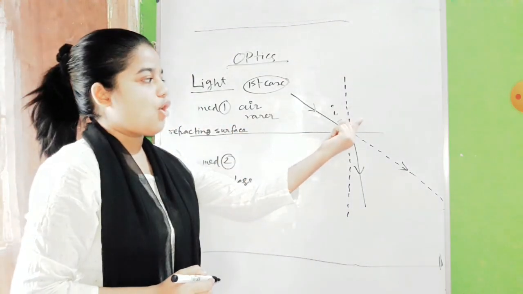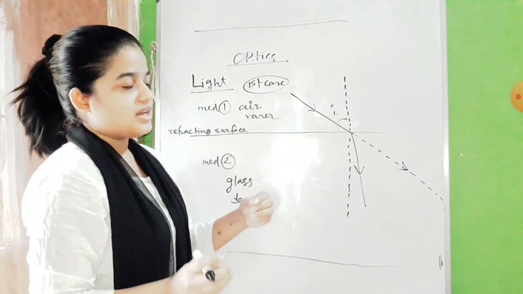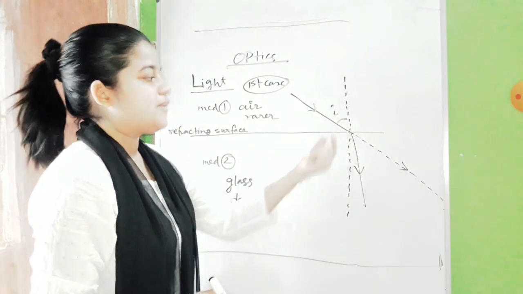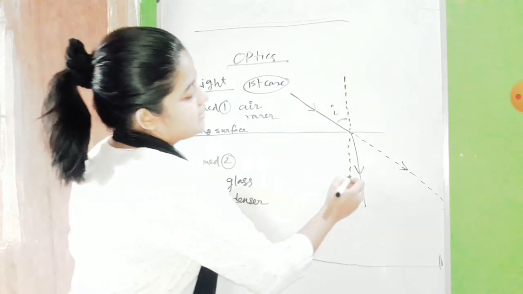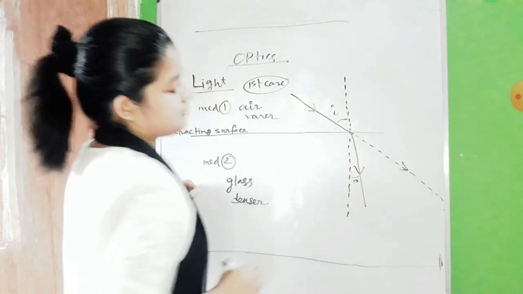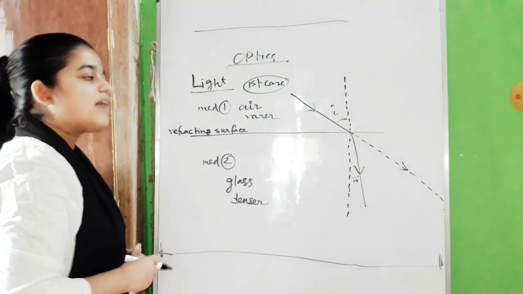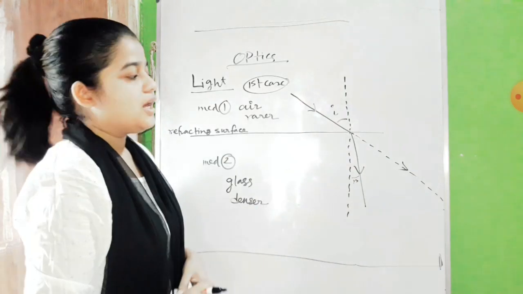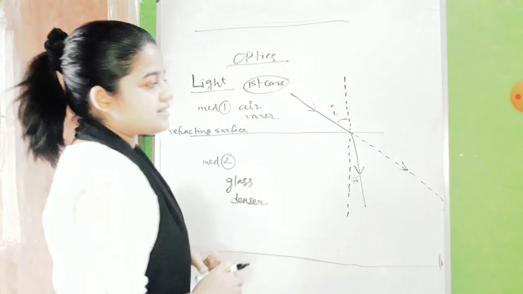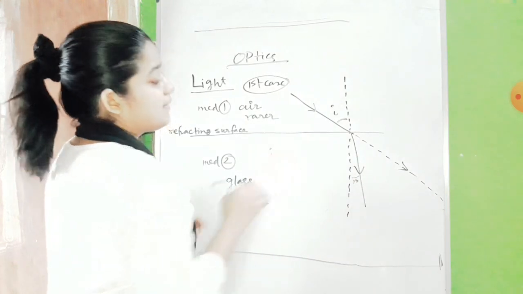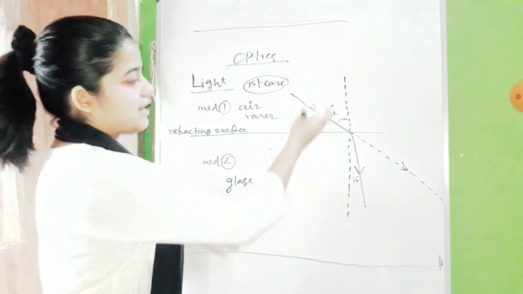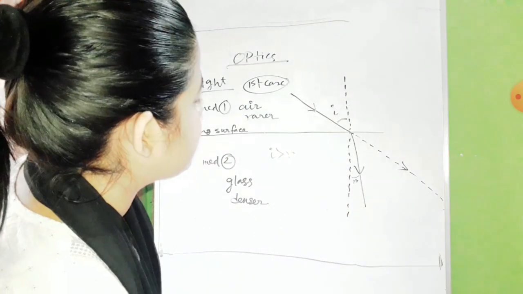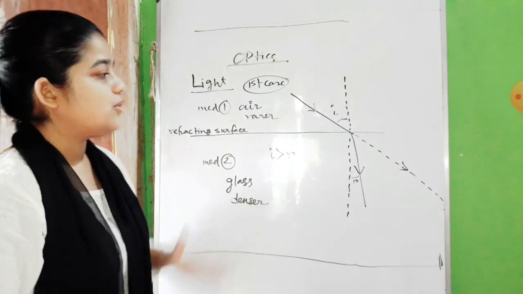The angle between the normal and the incident ray is what we call the angle of incidence, and the angle between the normal and the refracted ray is what we call the angle of refraction. So i is our angle of incidence, r is our angle of refraction, and this is our normal. Here, see, the angle of incidence is greater than the angle of refraction. You can see that from the diagram only, right? So this is the case when a light ray is traveling from a rarer to a denser medium.